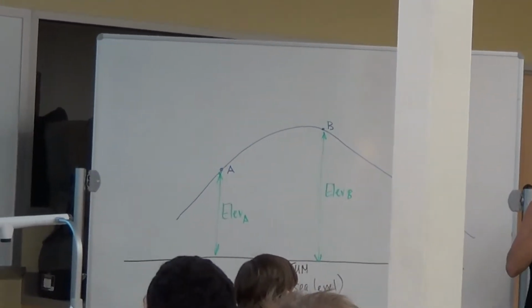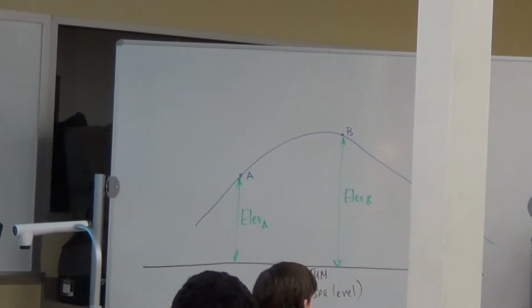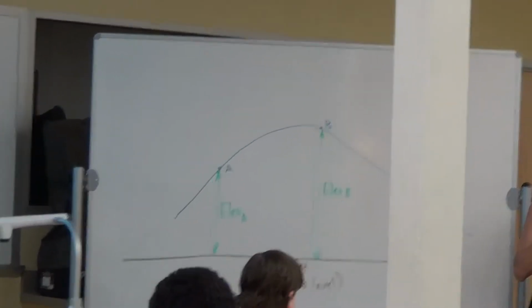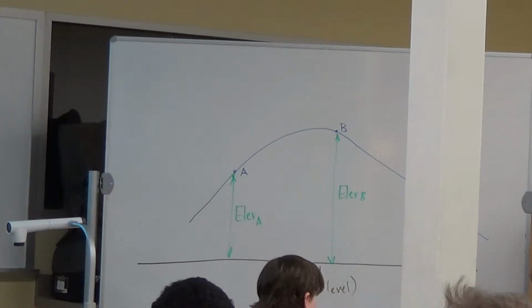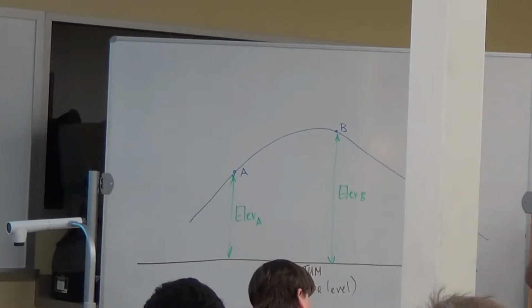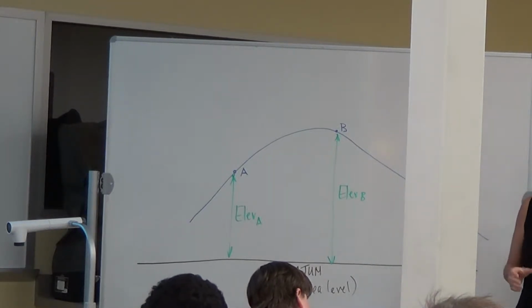Benchmark, what did we say a benchmark was? It is a place where we know what the elevation is already. That's right, so it's a permanent marker, right? A benchmark is a permanent marker. It's something that's in the ground, it's permanent, and we know what the elevation is.